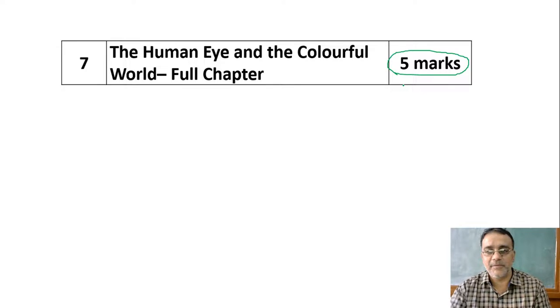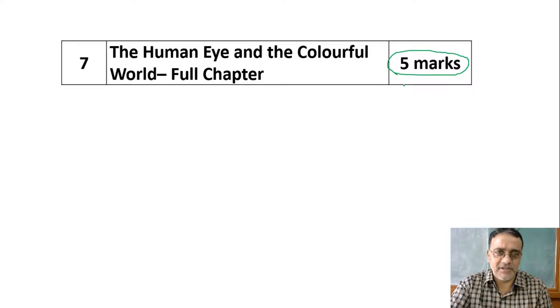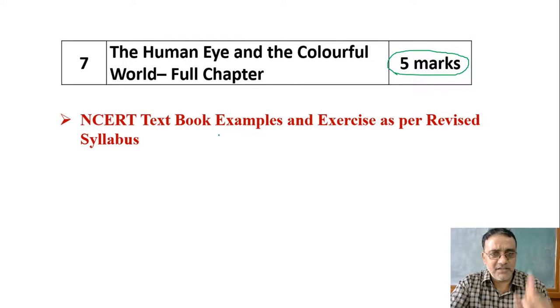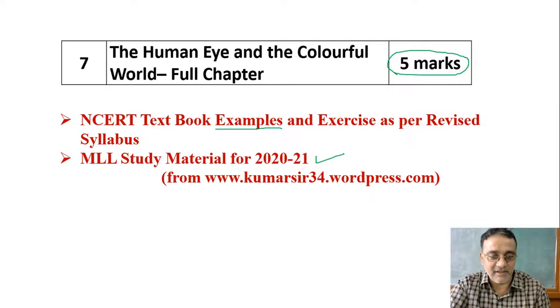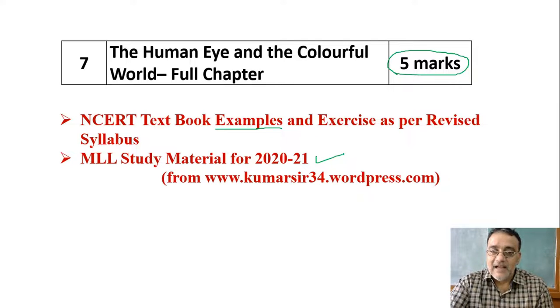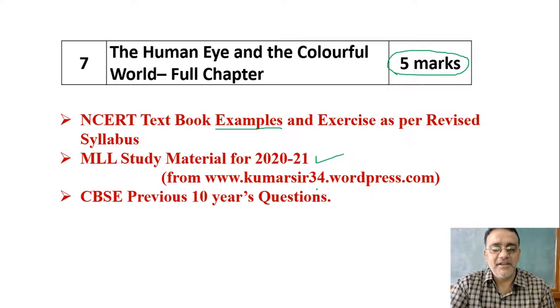I have kept the light chapter in a separate section, and I took approximately 5 marks from this chapter. Together it is 14 marks, and here also you have to complete all examples, exercise and in-text questions as per revised syllabus. And in the minimum level study material which I have uploaded, all the important questions are there that you have to complete, and the CBSE previous 10 years questions.